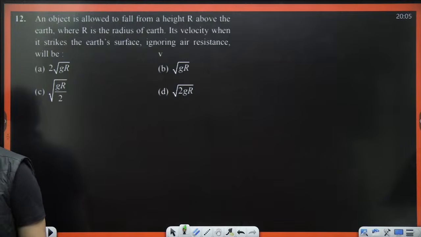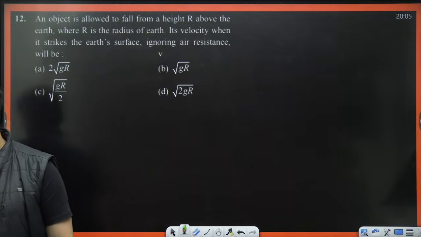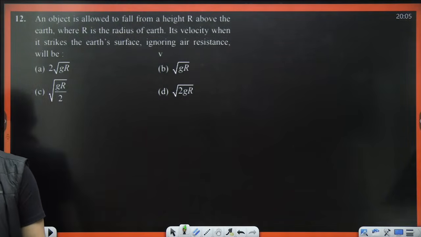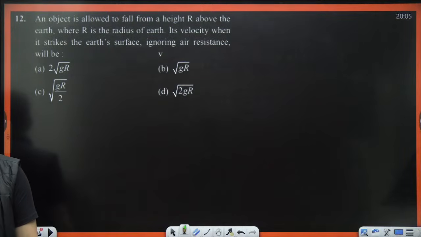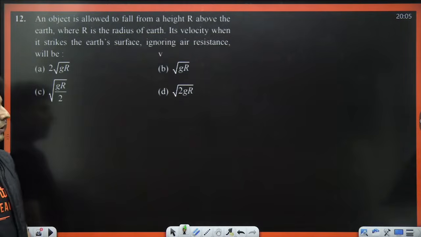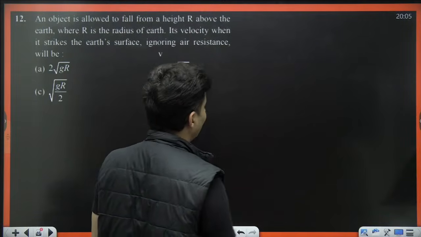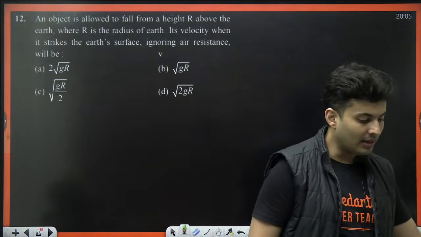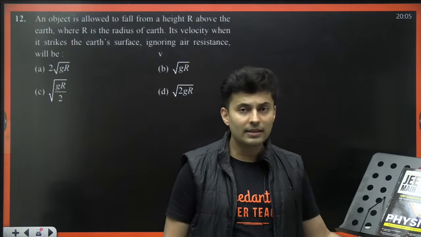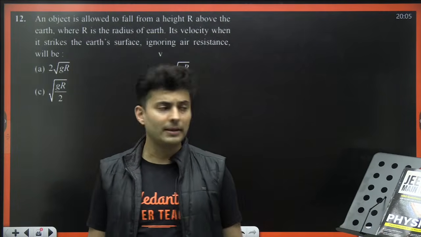Okay, all right, come on, think about it. What do we do in this particular question? Can you draw the diagram, my dear warriors? Think about it. How will the diagram look like? This is the 12th question. Open your book quickly and see the 12th question from this particular book, everybody.